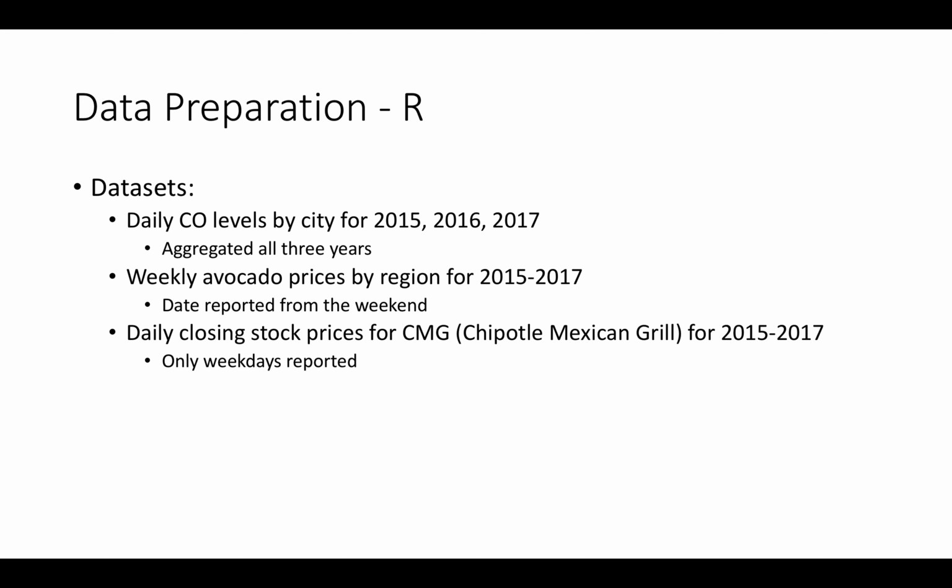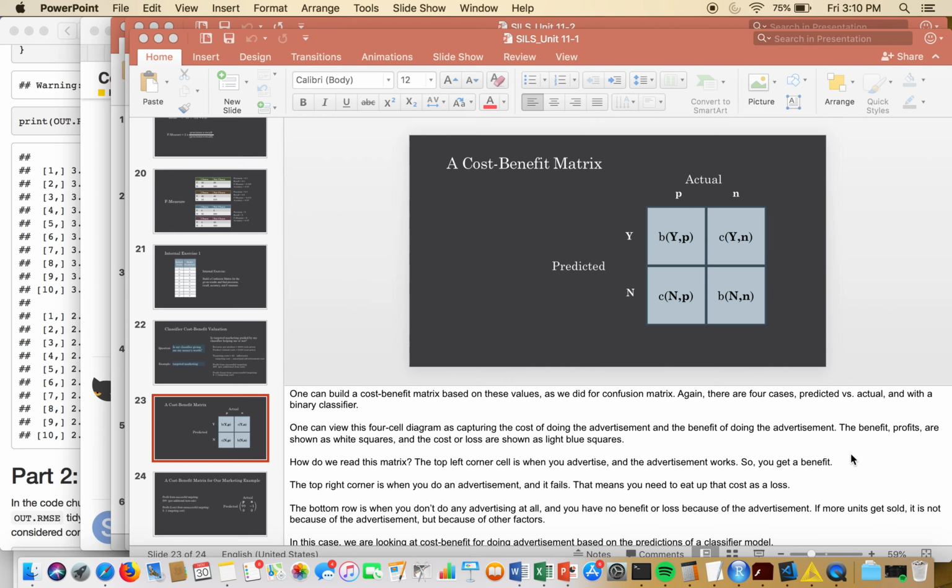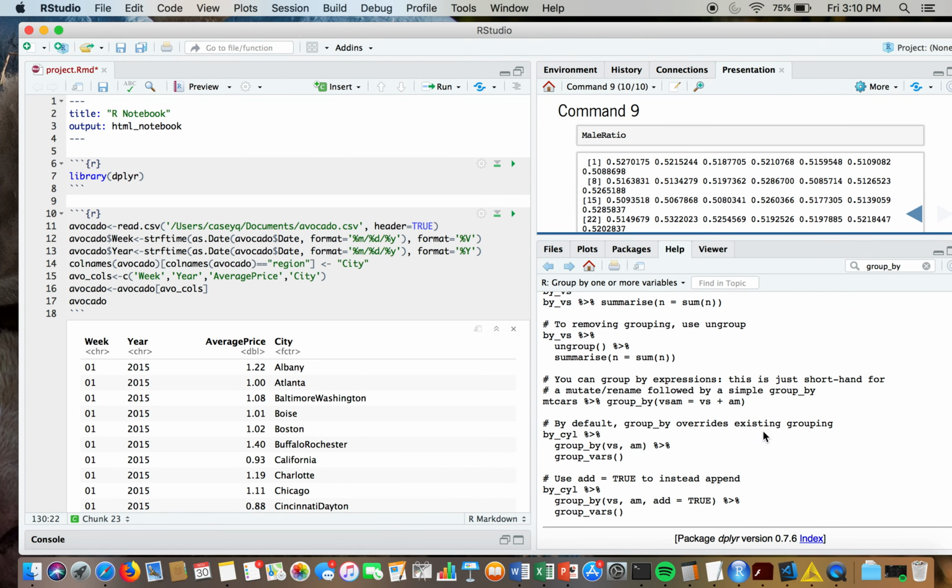A couple issues that I ran into were that the dates were reported differently. The avocado prices were taken on the weekends, and the closing stock prices were only reported on the weekdays. So in order to join those, I had to do a bunch of manipulation in order to turn them into week numbers of the year instead of the actual date. So I'll just give you a quick glance of what my R looked like.